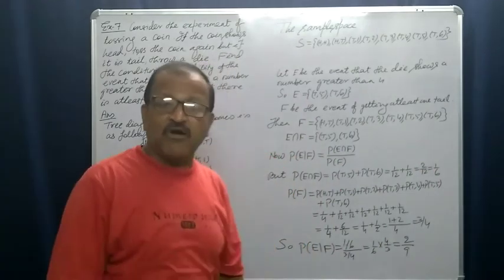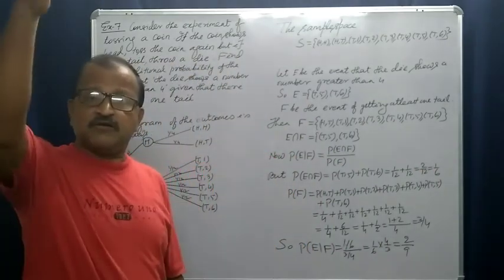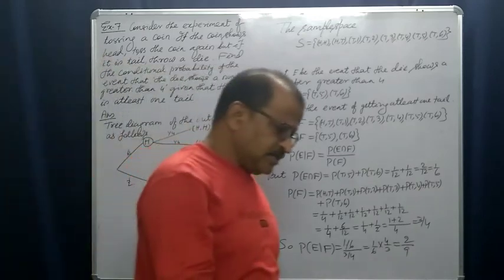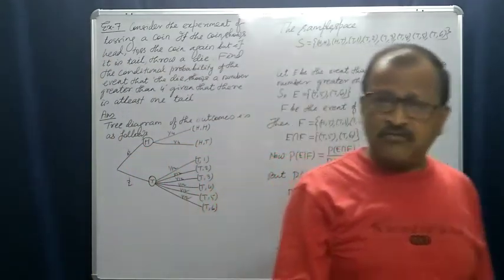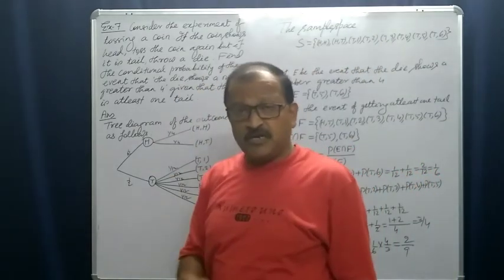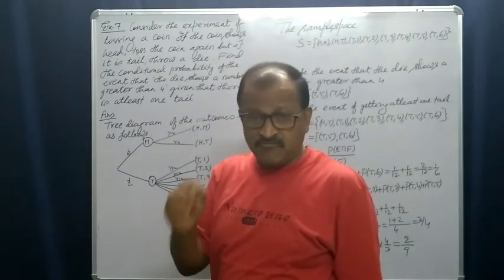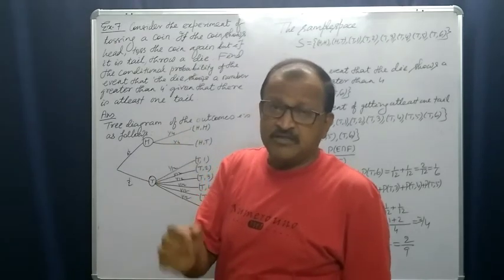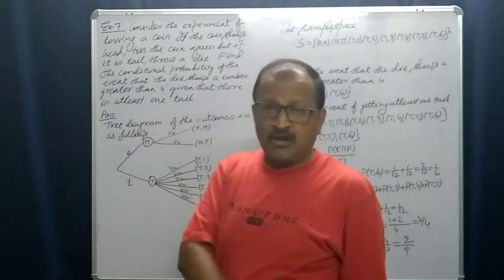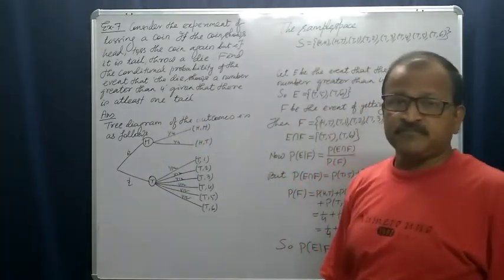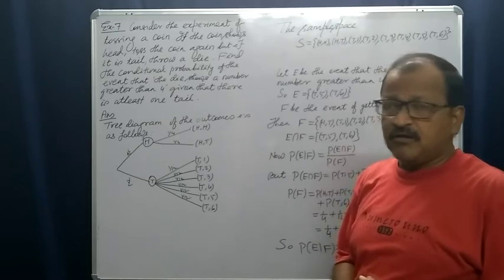If head falls, then we have to toss the coin again, and either head or tail will fall. But if it does not show head in the first toss, that means if tail falls, what will happen?